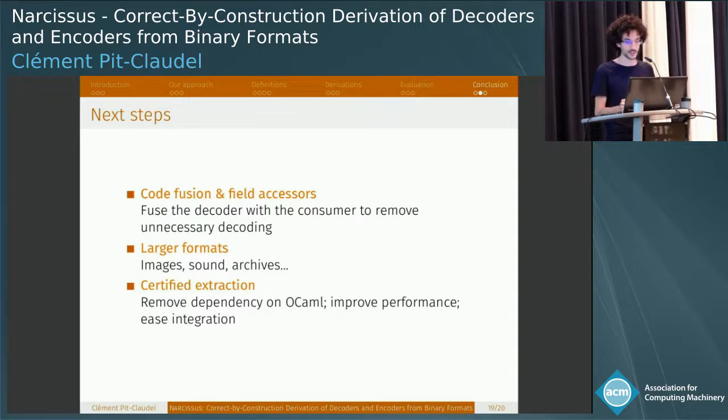There's a wealth of bugs in that domain too. And finally, we'd like to try to do certified extraction. So currently what we do is we extract to OCaml, but that means that we have a dependency on the correctness of the extraction in Coq as well as that of the OCaml compiler. And also it means that it's particularly tricky to integrate with code that is not written in OCaml, such as C.